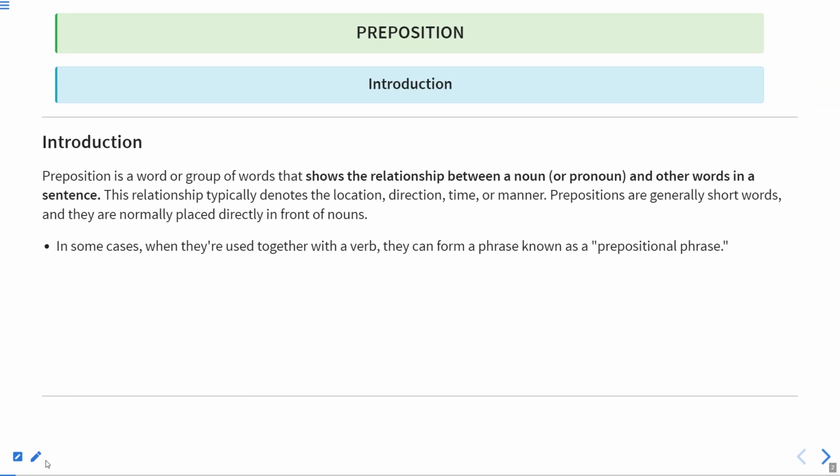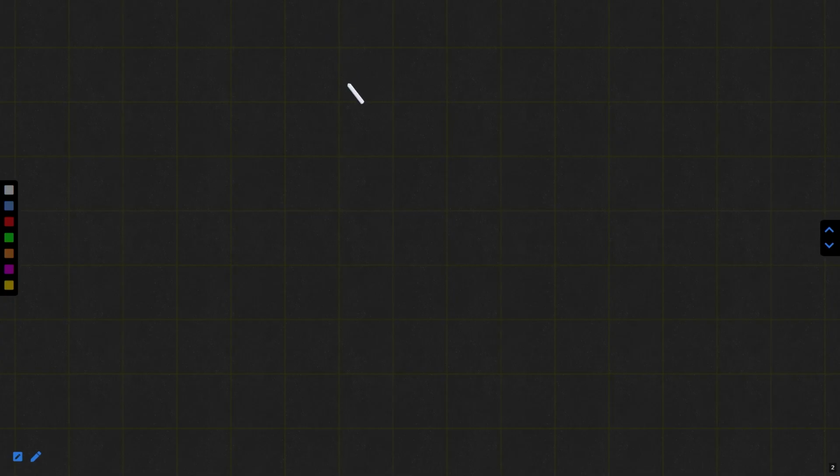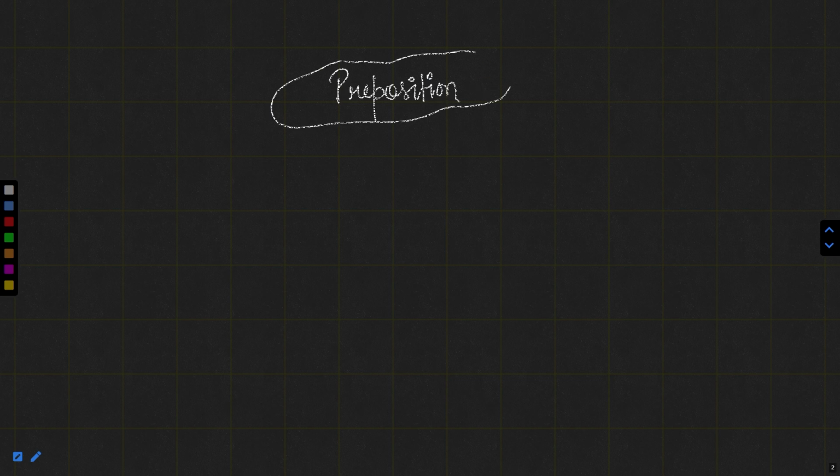Now, as you can see, this word is preposition. If you divide this word into two parts, it is something like pre and position. First of all, let me tell you what a preposition is. You can break this simple word into two parts: one is pre and another is position.